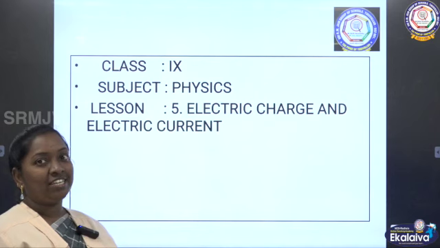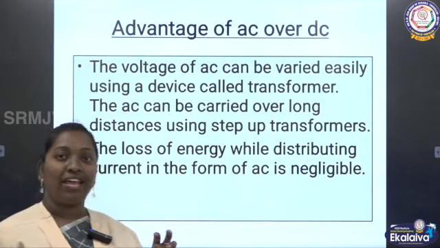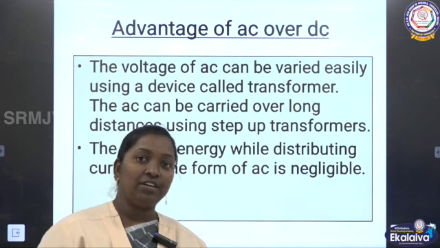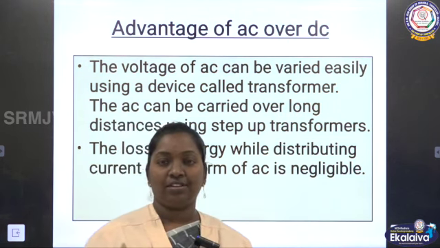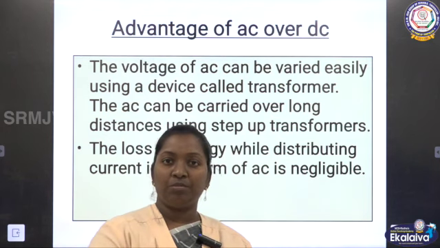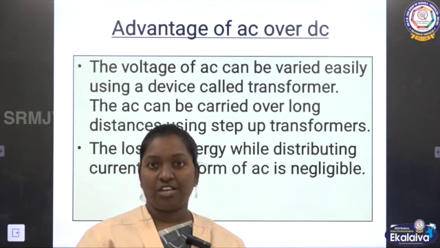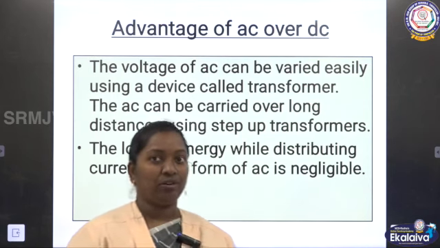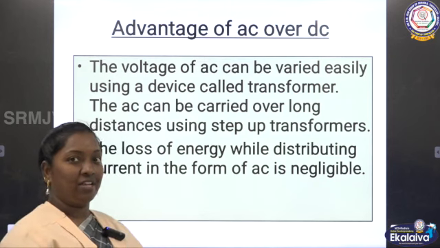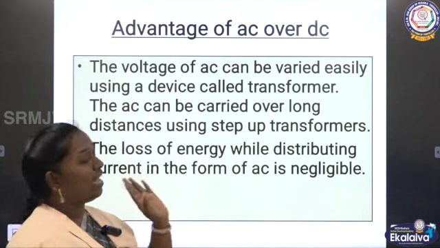Now in this lesson, electric charge and electric current, the next topic is advantages of AC over DC. We have learned what AC is, what DC is, and what current is. DC means it will flow only in one direction. AC means it will keep changing direction as the potential varies between high and low. Even though AC and DC both exist, there are some advantages between them.